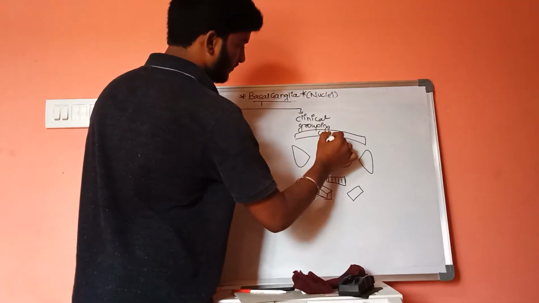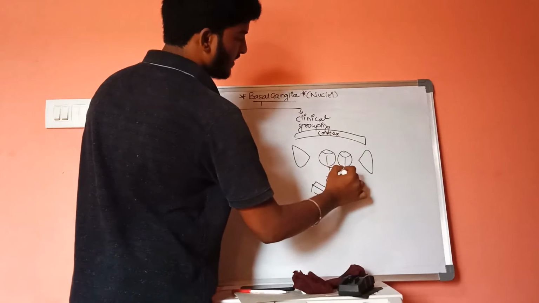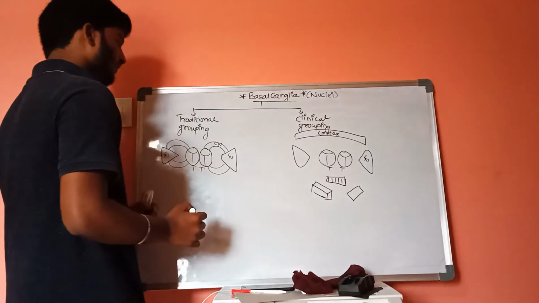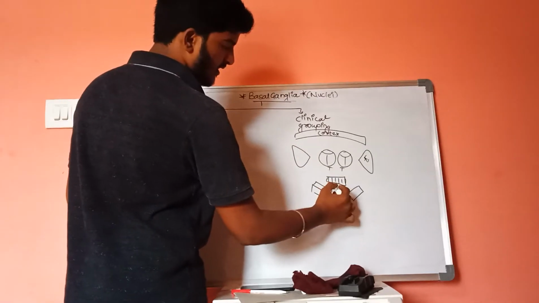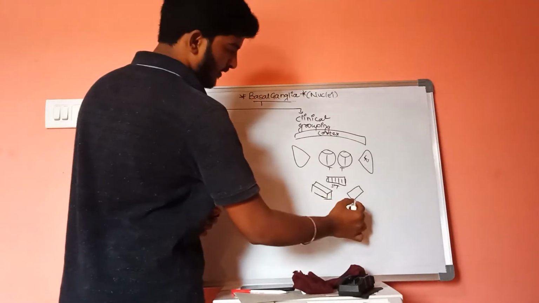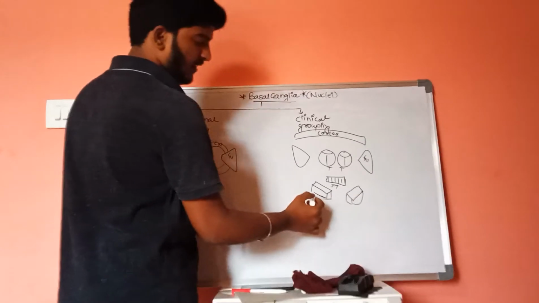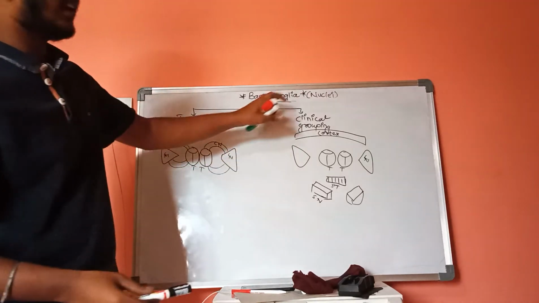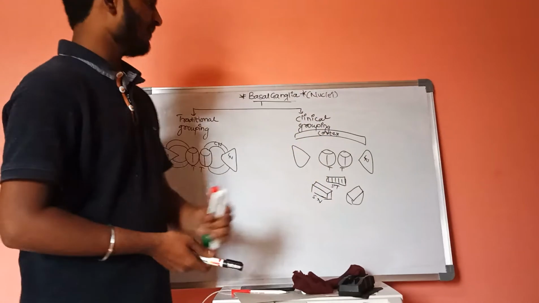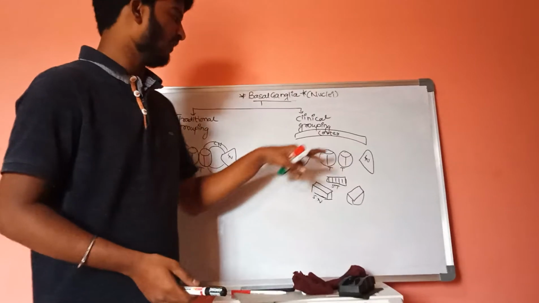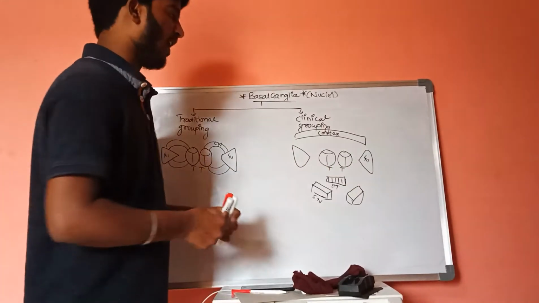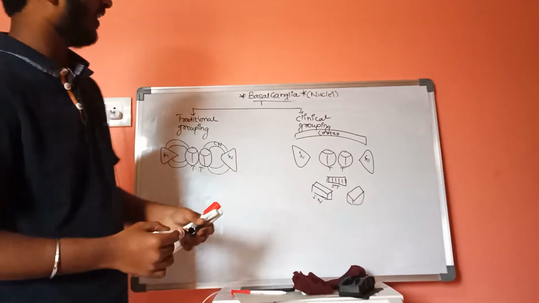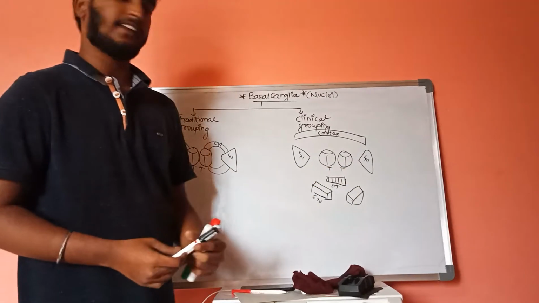cortex and thalamus and lentiform nucleus and subthalamus, and that is substantia nigra. These are the structures which are involved in clinical grouping, that is cortex, thalamus, lentiform nucleus, subthalamus and substantia nigra.